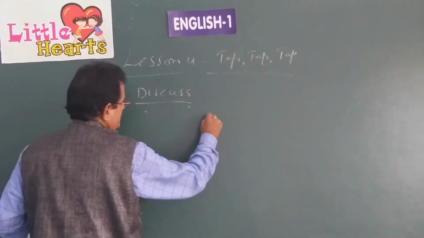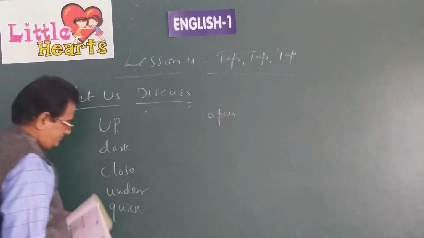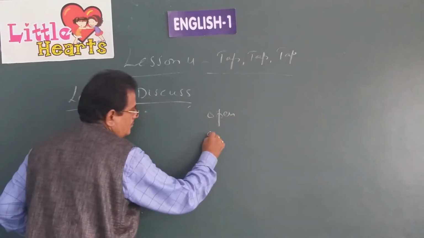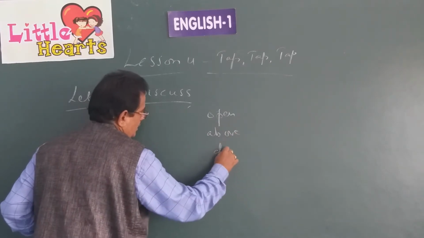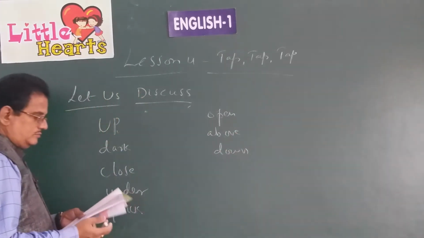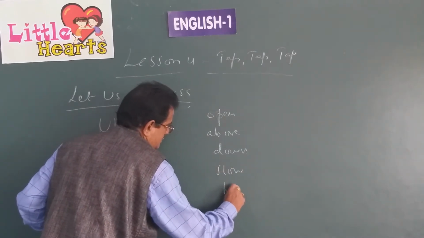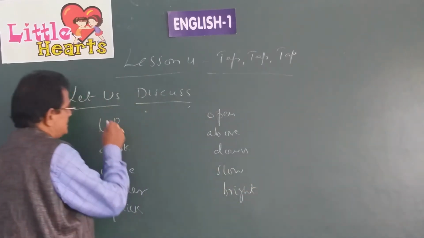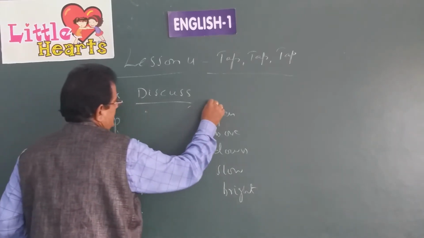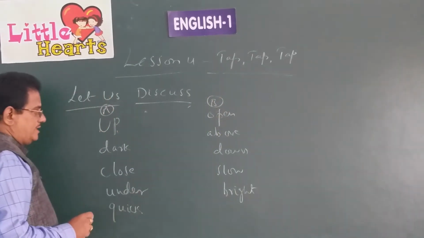Opposites are given there, you see. Open, above, down, slow, bright. These are given under A and the opposites are given under B.